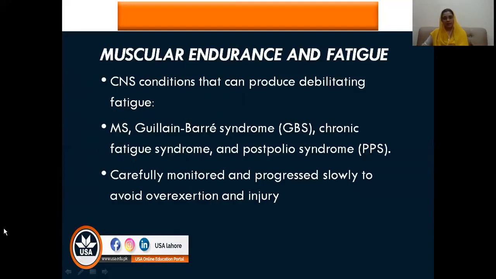Okay, after strength training, we are coming towards endurance. As you remember, we have already discussed that there are many CNS conditions where the patient experiences very bothersome fatigue. The conditions in which patients usually experience such fatigue include multiple sclerosis, Guillain-Barré syndrome (GBS), chronic fatigue syndrome, and post-polio syndrome. These are the conditions where the patient experiences a very debilitating kind of fatigue.